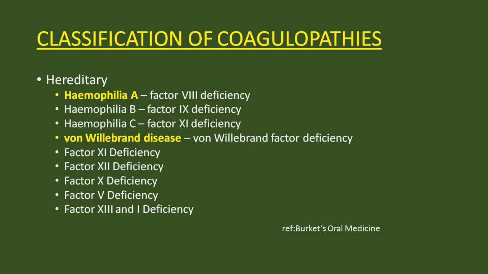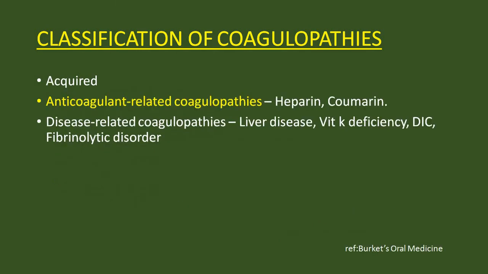Now what is the classification of coagulopathies? It may be hereditary, like hemophilia A, factor 8 deficiency, hemophilia B, factor 9 deficiency, hemophilia C, factor 11 deficiency, von Willebrand disease, von Willebrand factor deficiency, and other deficiencies as well. Next is acquired anticoagulant related coagulopathies. If a patient is taking heparin or coumarin, it will produce bleeding tendencies. And if a patient is suffering from liver disease, vitamin K deficiency, DIC, or fibrinolytic disorder, it will also lead to coagulopathy.